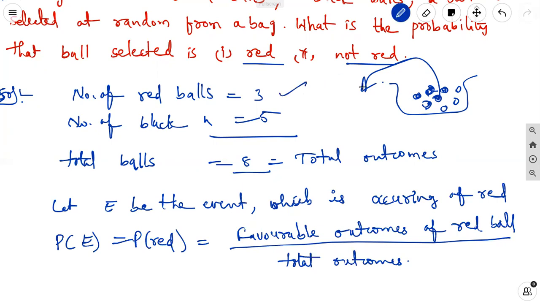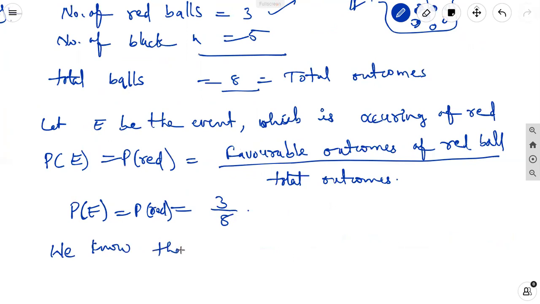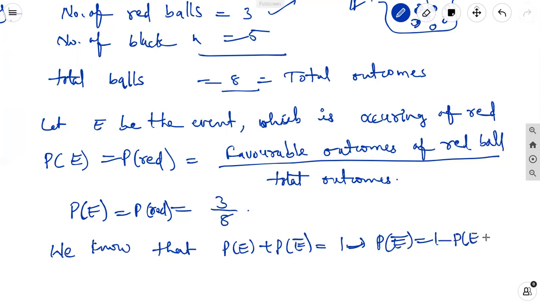This is the definition of the probability of any event. Here, how many red balls are there? 3 red balls are there. Total, how many balls are there? 8 balls. So probability of E, or probability of red ball, is equal to 3 by 8. And we know that probability of E plus probability of E complement is equal to 1. From that, we can write probability of E complement is equal to 1 minus probability of E.